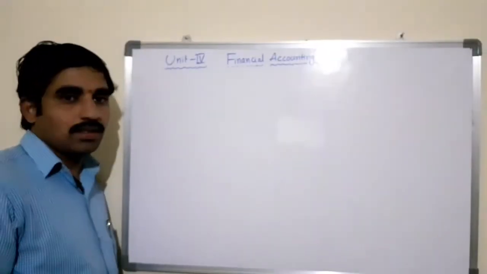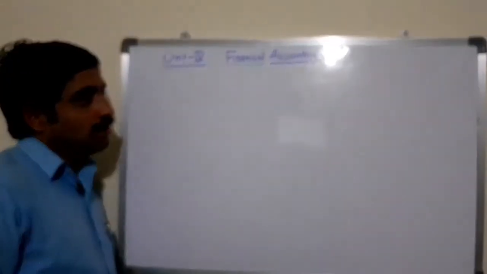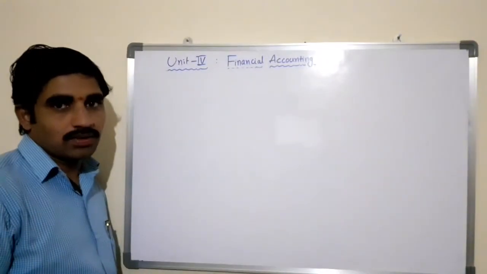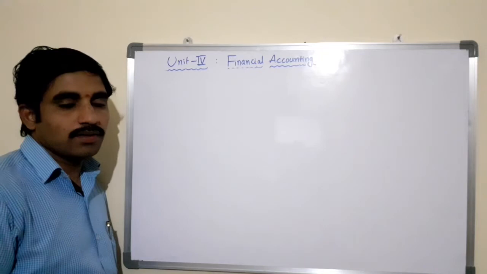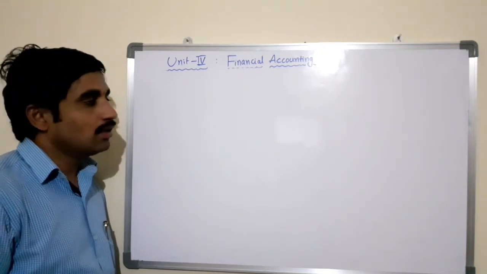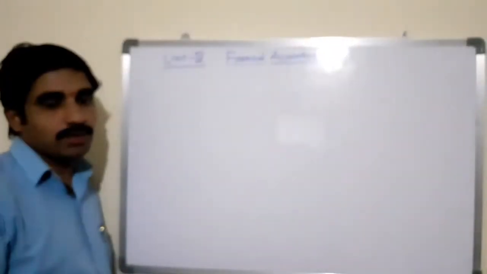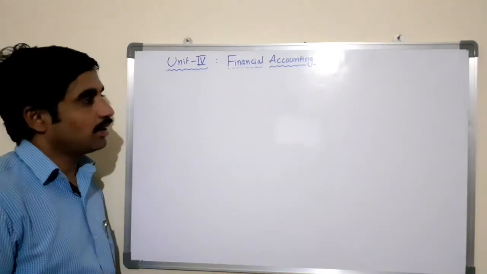So now let us see the golden rules of accounts for these three different accounts. The rules of accounts are also called the golden rules of accounts for the three different accounts.